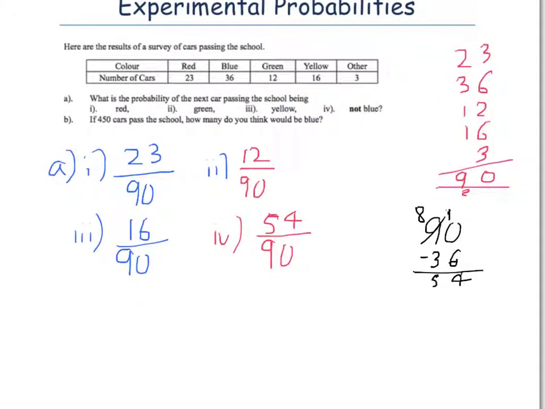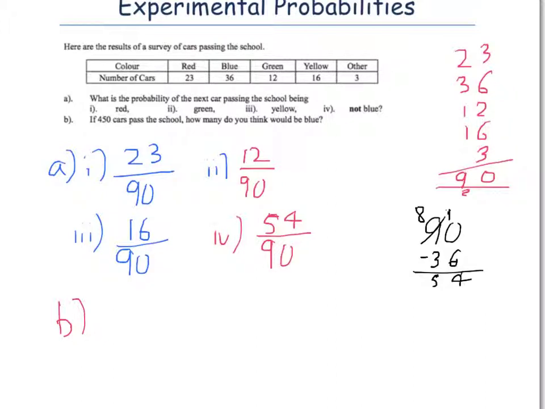Now we can also use our experimental probabilities to try and predict how many cars we'd expect to pass in the future to be a certain colour. So on part B, it says, if 450 cars passed the school, how many do you think would be blue?